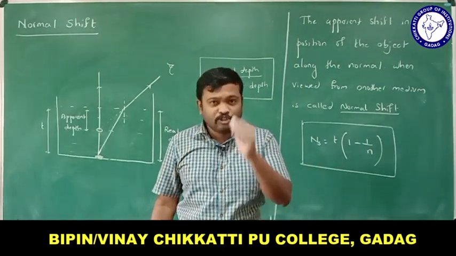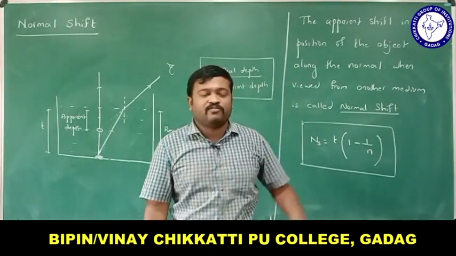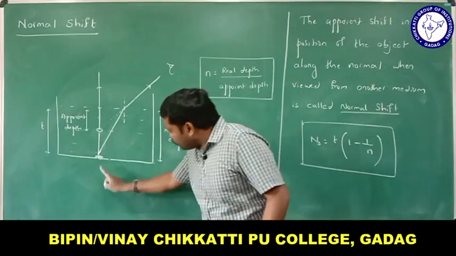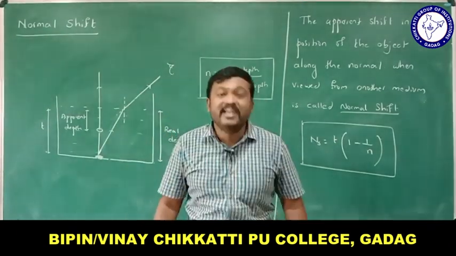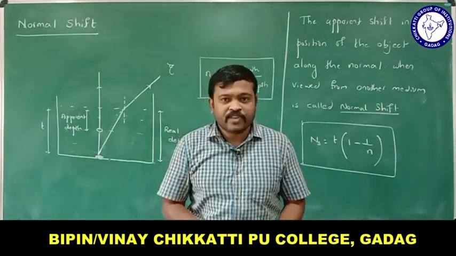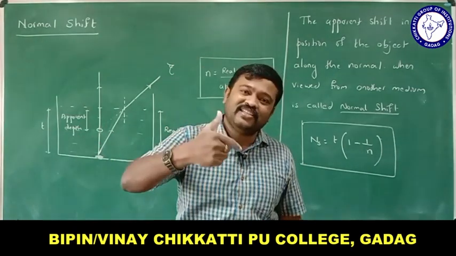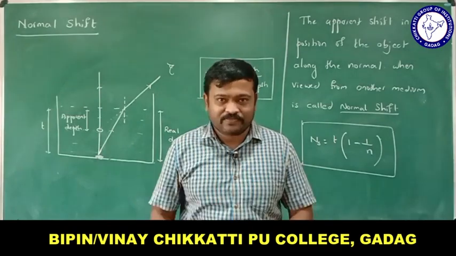In the examination, do you remember the ray diagram for normal shift, the definition for normal shift, and the formula for it? It is the apparent shift of the position of an object along the normal when viewed from another medium, and that shift is called normal shift. There are two consequences of refraction of light. One is lateral shift and another one is normal shift, and we have discussed these two in detail, right?